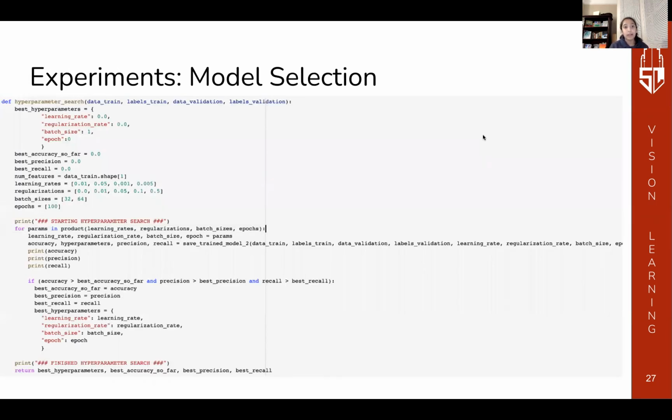And now for our hyperparameters. There were 4 in total. Learning rate, a control of how much the model changes in response to the estimated error when updating its weights. The epochs, the number of passes of the entire training data set the machine learning algorithm has completed. Batch size, the number of training examples utilized in one iteration. And lastly, regularization rate, a hyperparameter which blocks the formation of more complex models and helps us avoid overfitting.